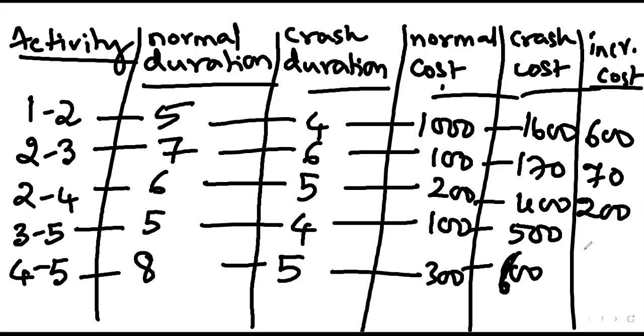Next one, 400. The last one is 100. Correct. So these are the different values of incremental cost.